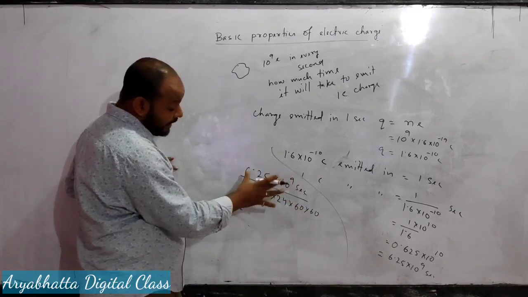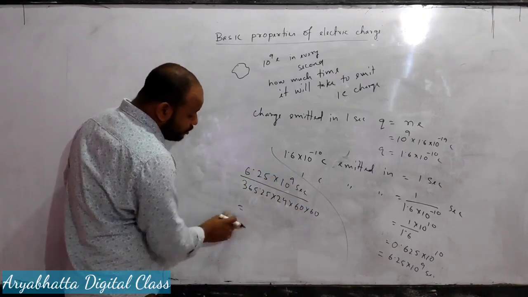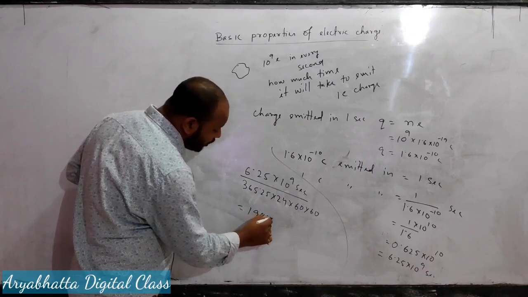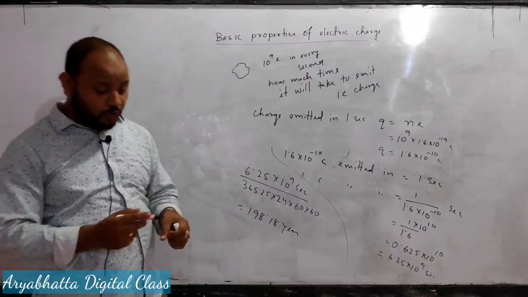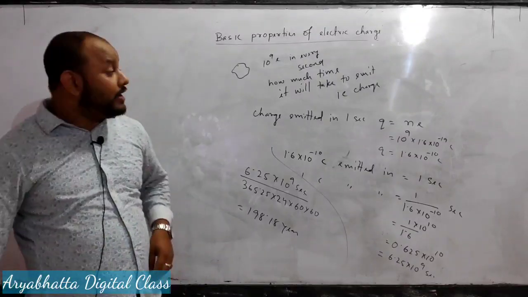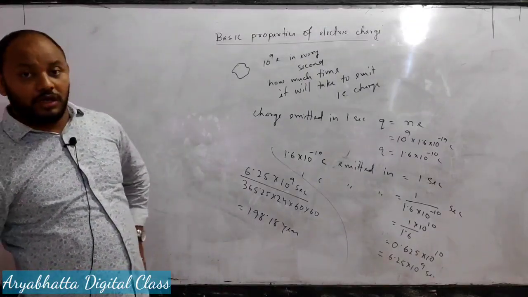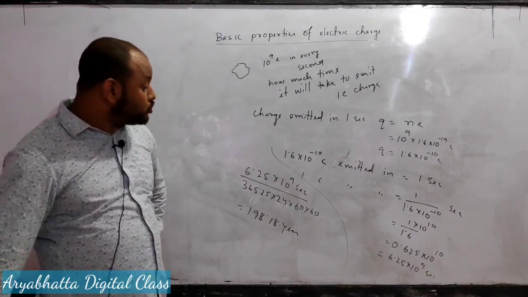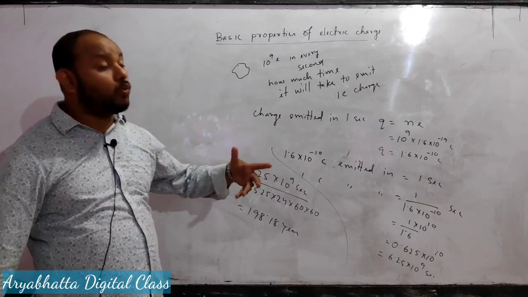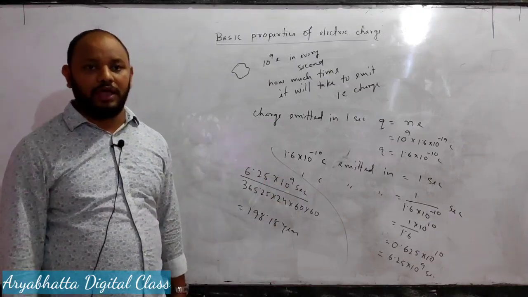If you calculate this, you will find 198.18 years, almost 200 years. The body which emits 10 to the power 9 electrons every second will take almost 200 years to emit 1 coulomb of charge.